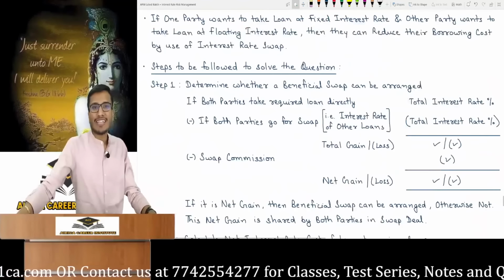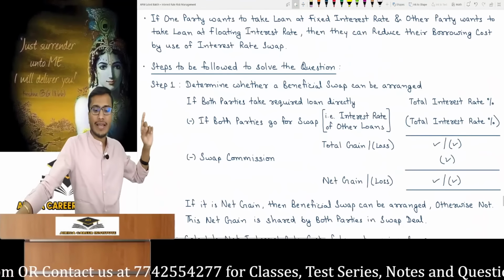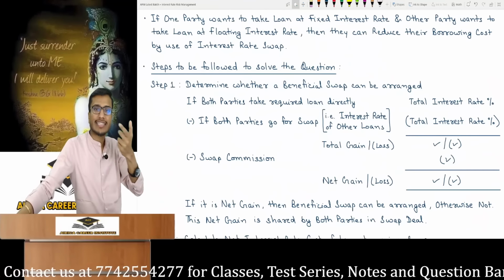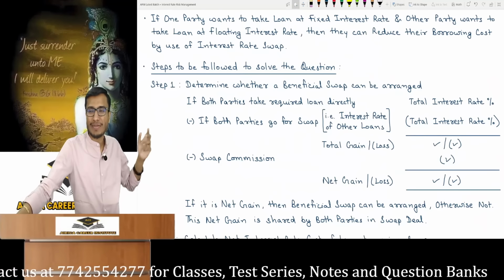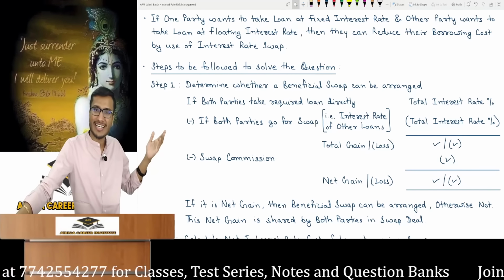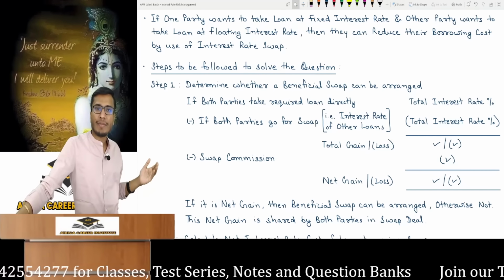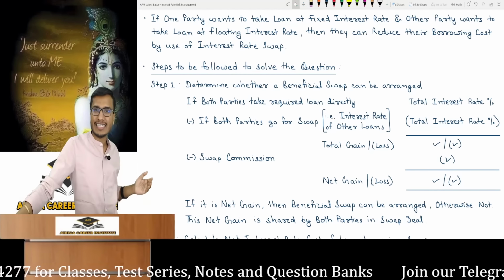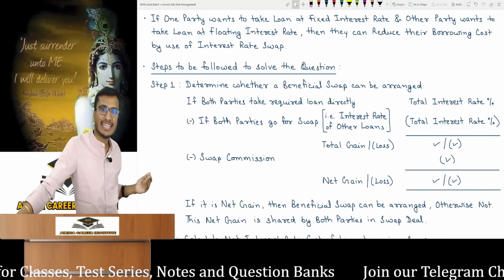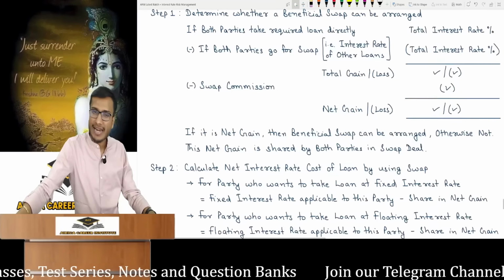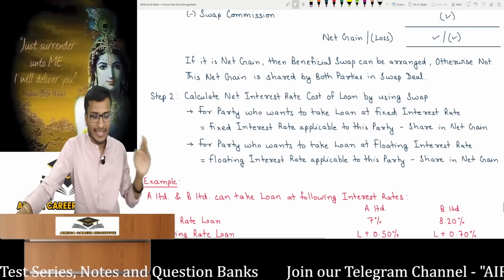What are the steps? First, determine if it is a beneficial swap. If both parties take the required loan directly, calculate total interest, and if they swap, consider the other loan's rate. Total interest, gain or loss. Remove the bank's commission and take the net gain or loss. On net gain, a beneficial swap can be done. This net gain will be shared by both parties in the swap deal as per what's written in the agreement.